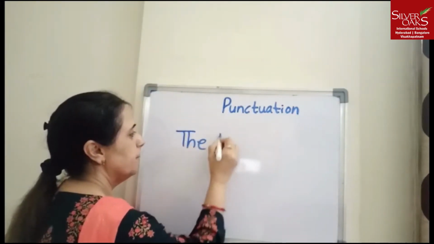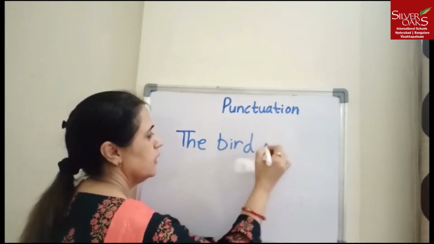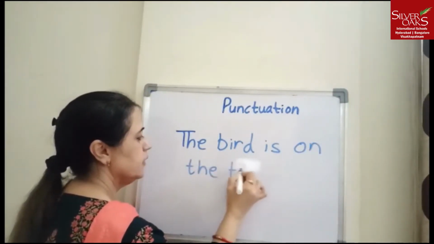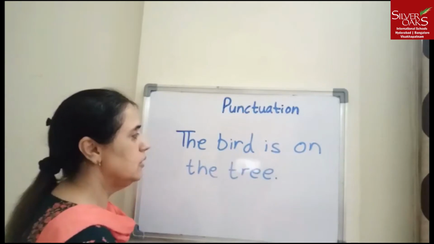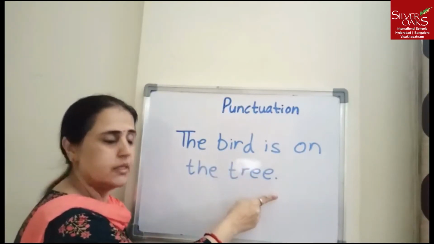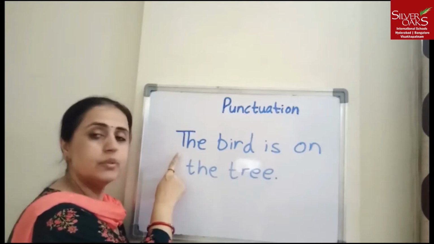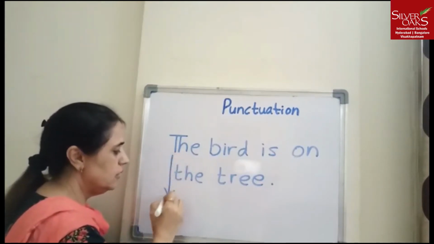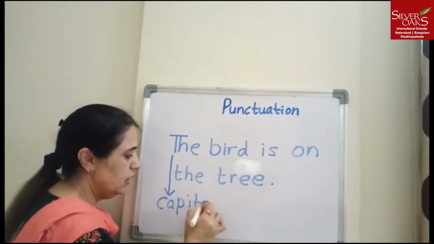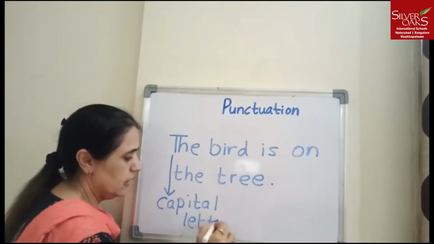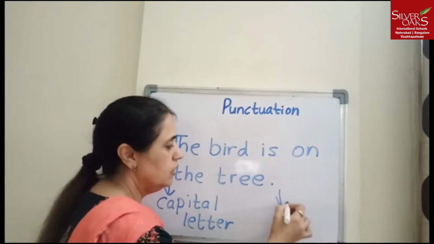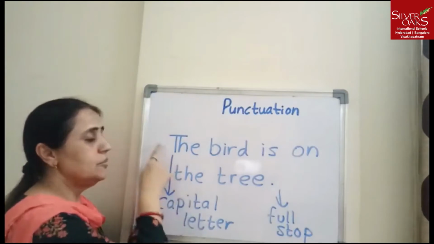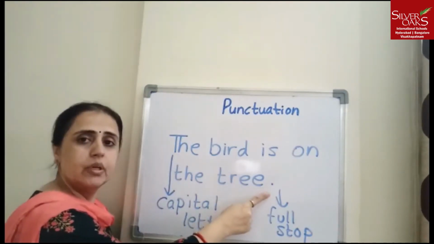The bird is on the tree. Now notice the beginning and the end of the sentence. The first letter, the, begins with a capital letter and it ends with a full stop. So, a sentence begins with a capital letter and ends with a full stop.